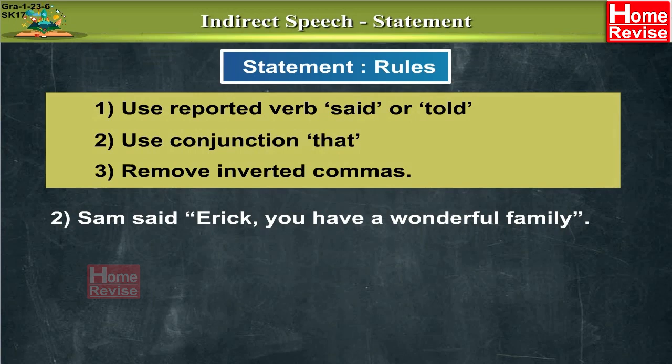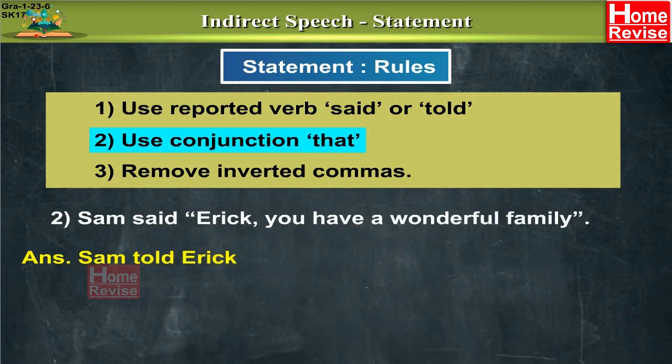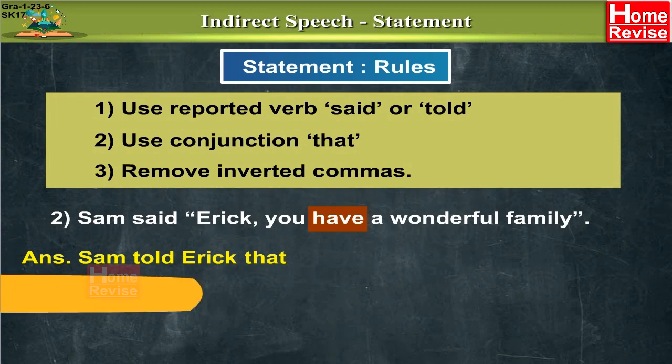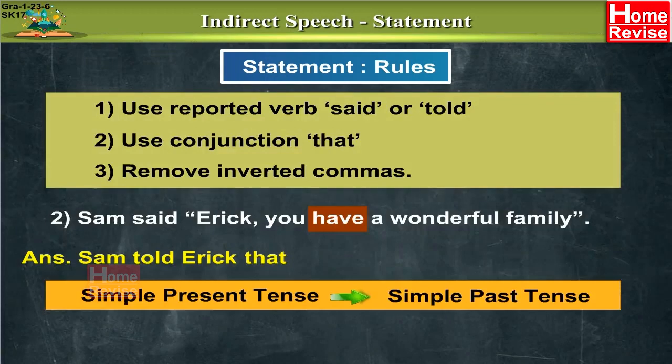So, the reported speech or the indirect speech becomes Sam told Eric. We need the conjunction here. Which is the conjunction? That. Now, look at the tense have. Have is the simple present tense. Do you remember the rules? Simple present tense turns into a simple past tense. So, have becomes had. Do you remember? Had is the past tense of have.